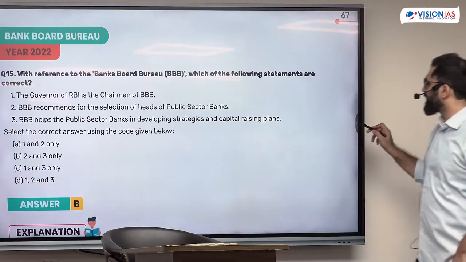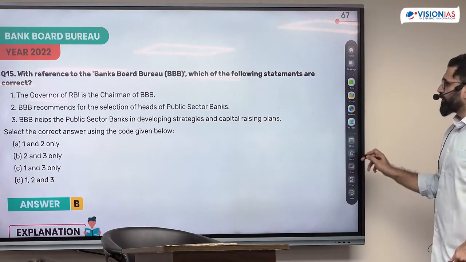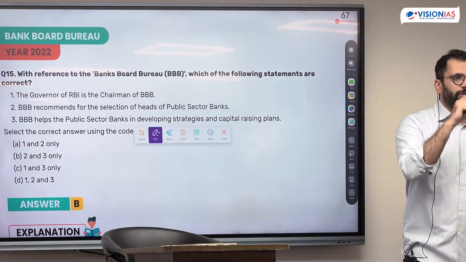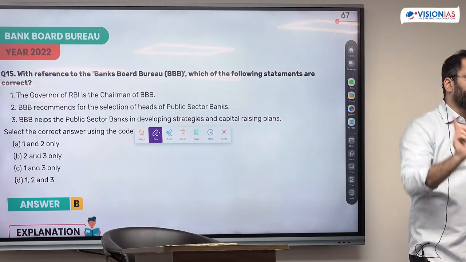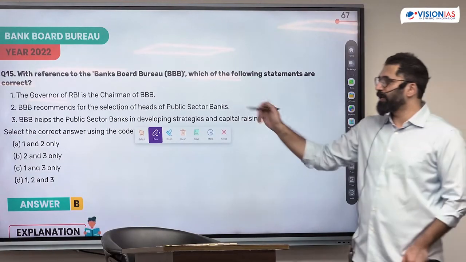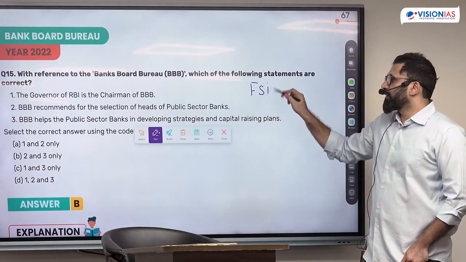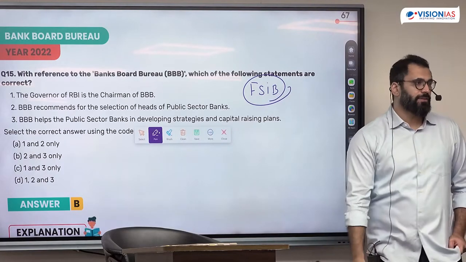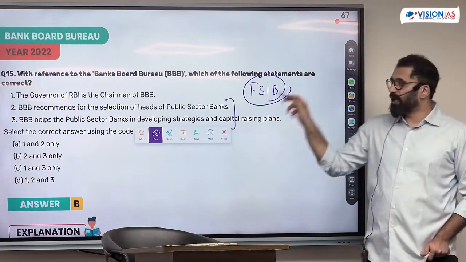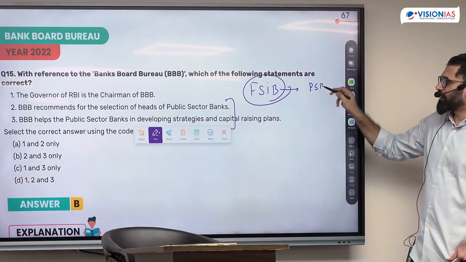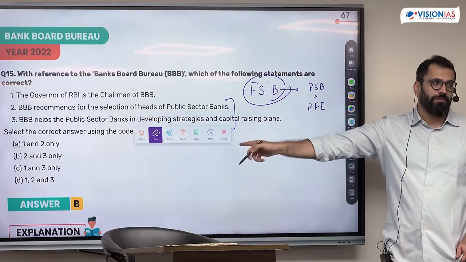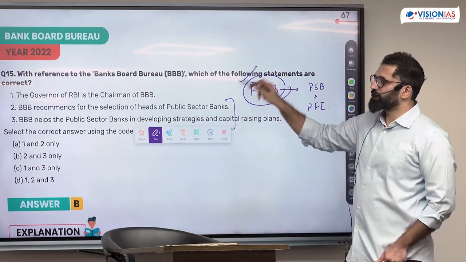In fact, the latest development in this field is that the Bank Board Bureau has now been replaced. There was a case against Bank Board Bureau because they were also involved in the appointment of insurance officials, public sector banks and public financial institutions both. It had a problem in the Delhi High Court and now it has been replaced by the Financial Services Institutions Bureau. This FSIB is the new body which is doing both these functions, and it is doing both for public sector banks and public financial institutions. This is the new body which has been set up for this. You can have questions on this now.